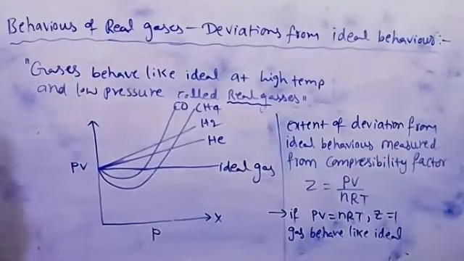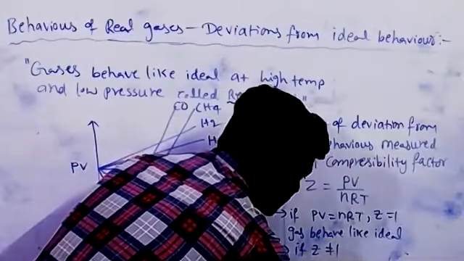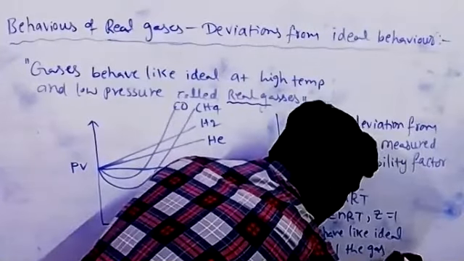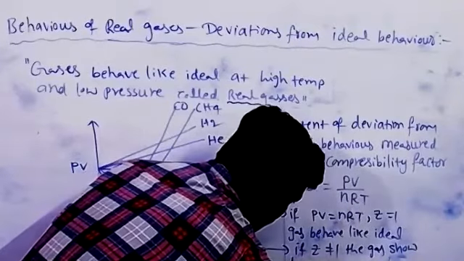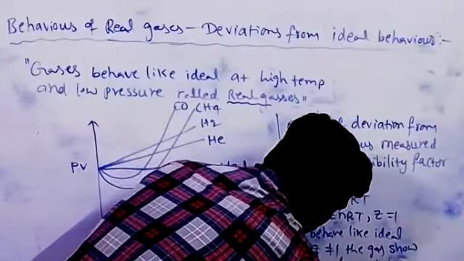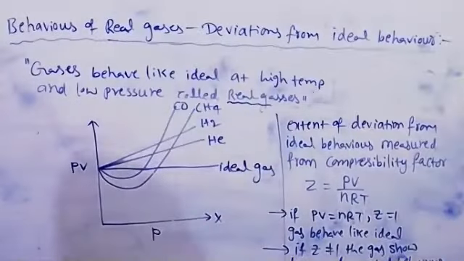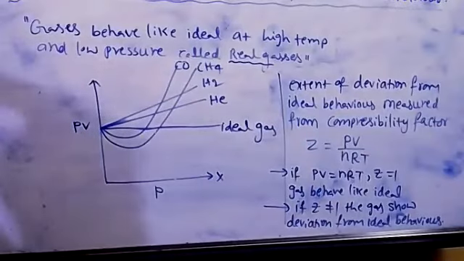Suppose the Z value is not equal to 1, it may be greater than 1 or below 1, that is showing deviation. If Z is not equal to 1, then the gas shows deviation from ideal behavior.